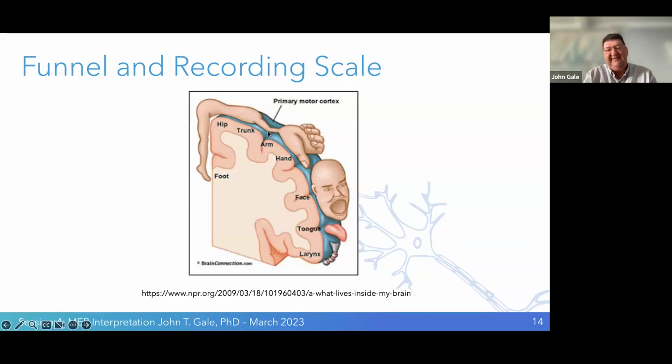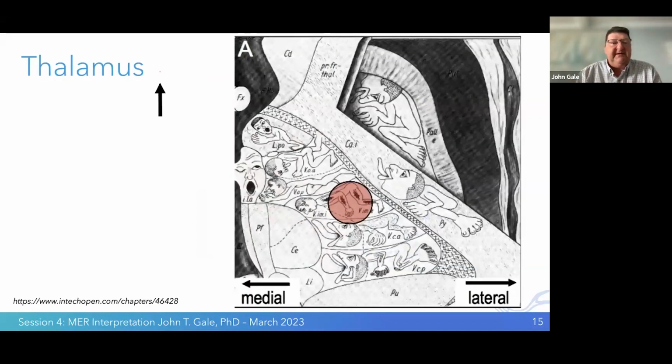But as I said, this is a general map, and in reality, these particular hand regions kind of modulate around over time. So they're not a constant position forever. The brain is a very dynamic and adaptive region. So these body regions kind of shift around. Going back to the thalamus, to reiterate, this is roughly the dimensions of a macro electrode, so the diameter, and we can see it records many body parts.